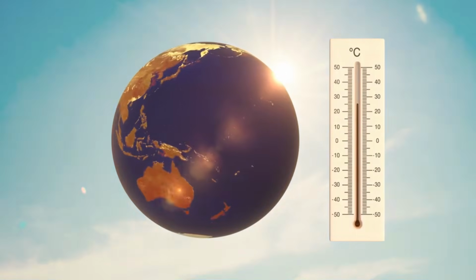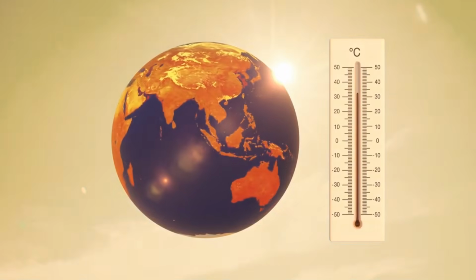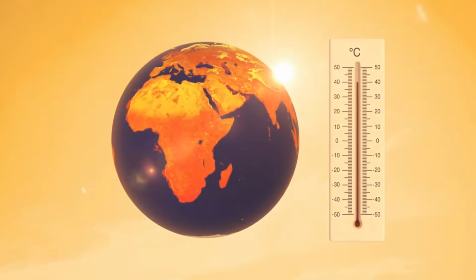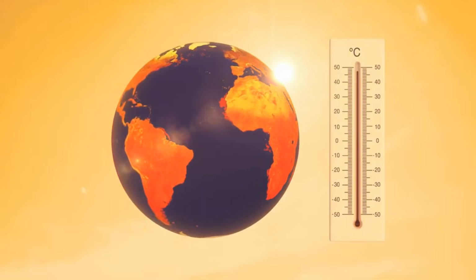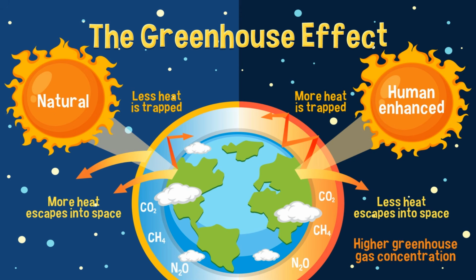As humans continue to emit higher rates of greenhouse gases such as carbon dioxide and methane into the atmosphere, this leads to the enhanced greenhouse effect. Solar radiation that would normally reflect back into space pings back down due to the changes of gases in the atmosphere, trapping more solar radiation, leading to an increase in temperatures. This is leading to climate change.